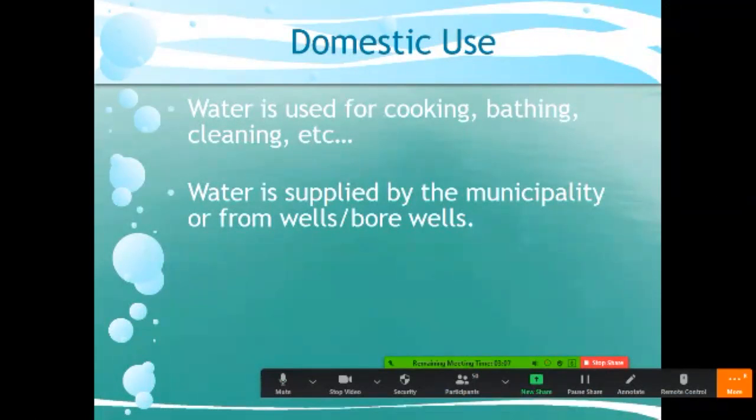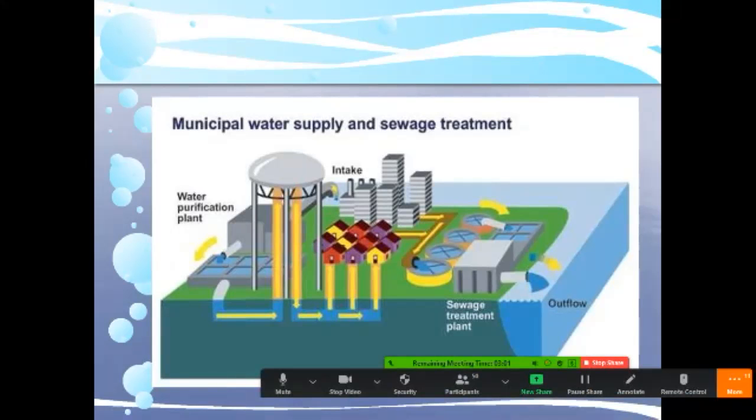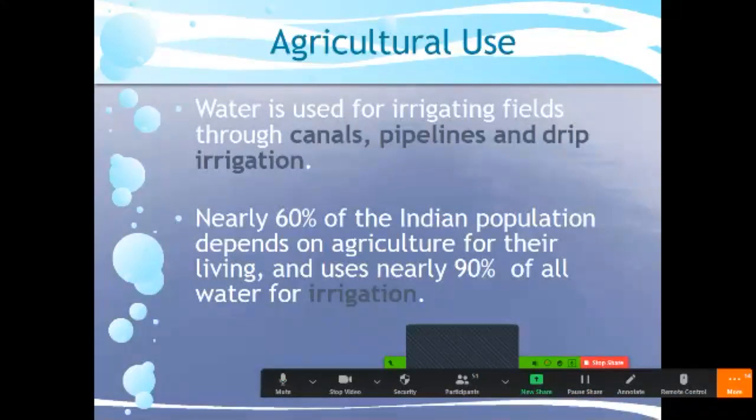But in industrial areas, some raw material is brought to the industry to convert it into something useful, so water is used for cleaning the raw material. And sir, for cleaning of factories as well, water is used in industrial areas. Yeah, you are absolutely correct. And in agriculture it is basically used for irrigation, and as animals are also used in agriculture, water is also used for giving them drinking water.